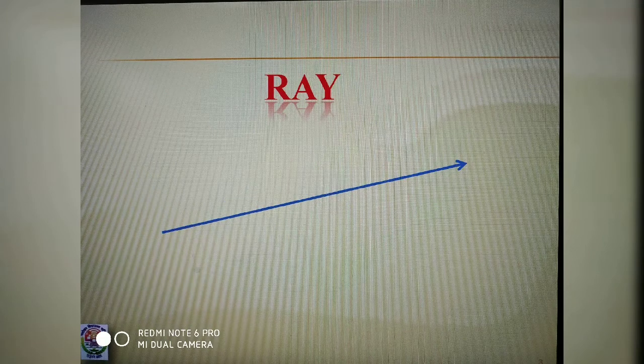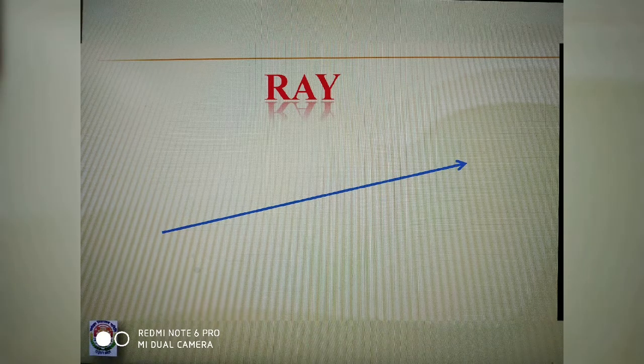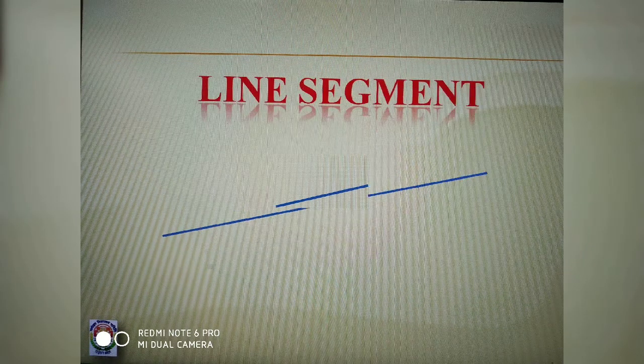Then a ray. Ray is a part of a line with one endpoint, and it has also no fixed length, and it can be extended in one direction only. Then line segment. Line segment is part of a line with two endpoints and it has a fixed length.